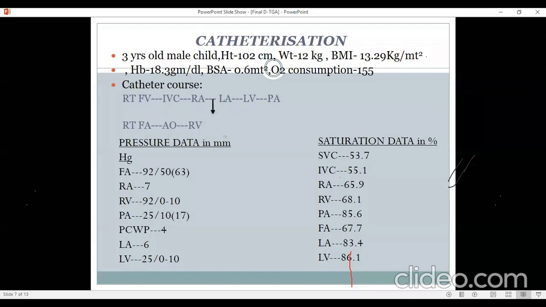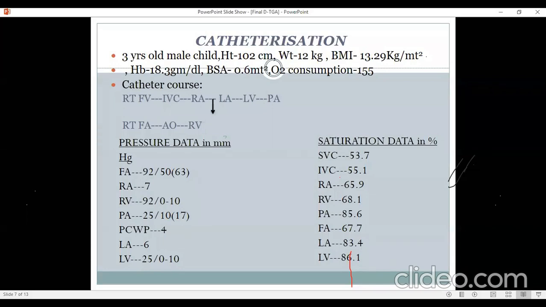So I think transposition with DORV, transposition with single ventricle, transposition itself, like this one, will have FA saturation lower than PA saturation. But classically described, this kind of a difference that you see, FA being 67 and PA being 83, which is almost a 15-17% difference, will be very classical of transposition.